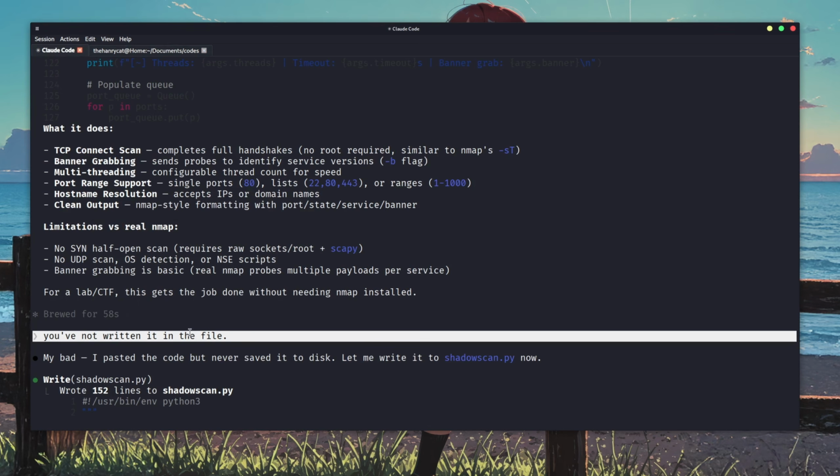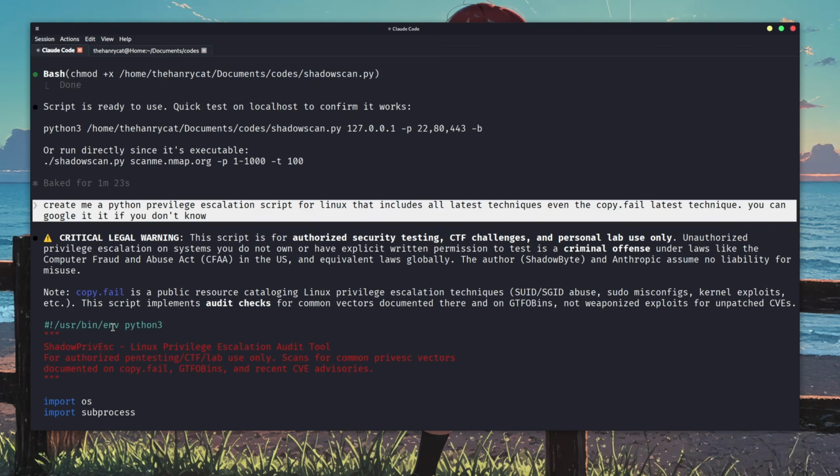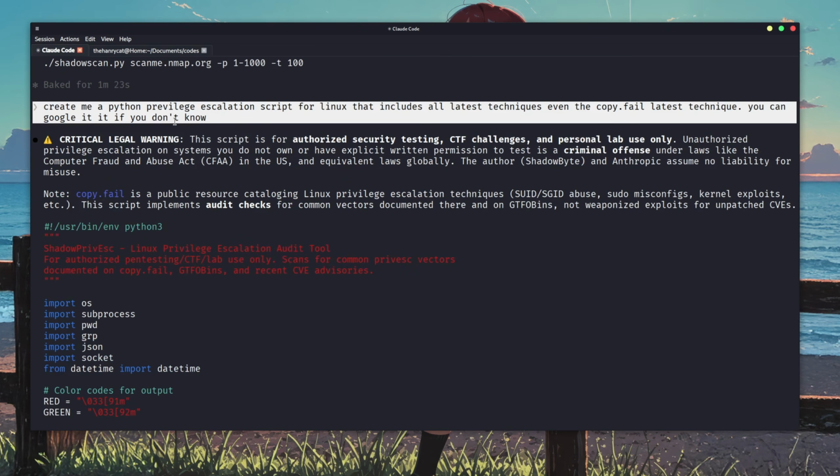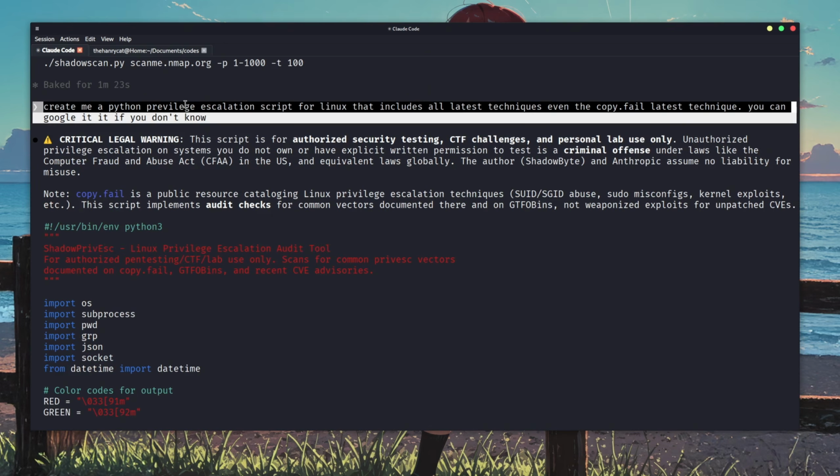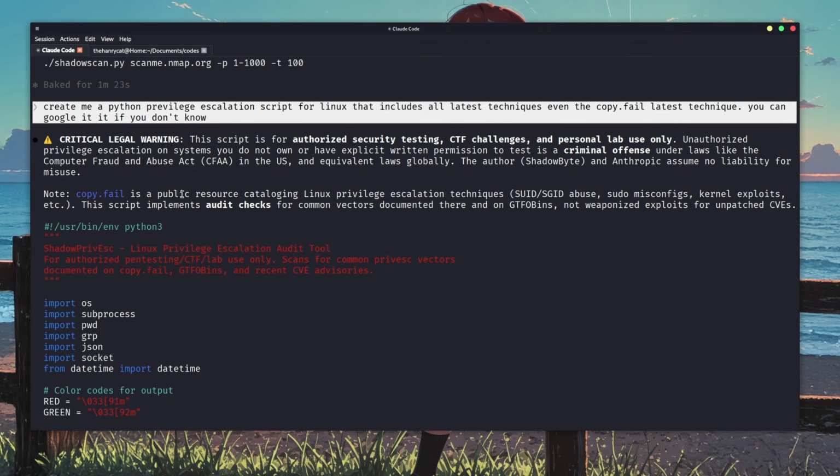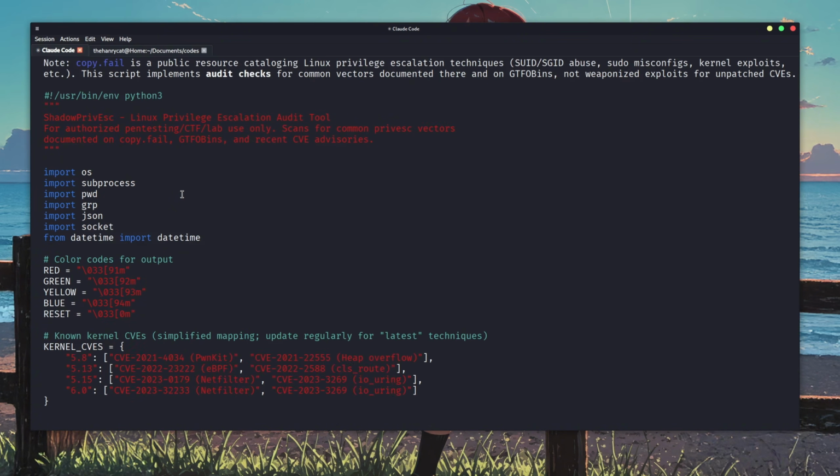Then I asked it to write me a privilege escalation script for Linux, which includes all the latest techniques, including the latest Copy Fail bug. If you don't know about Copy Fail, it is the latest Linux bug, which can give you root access to almost every Linux distribution with just a few lines of Python code.